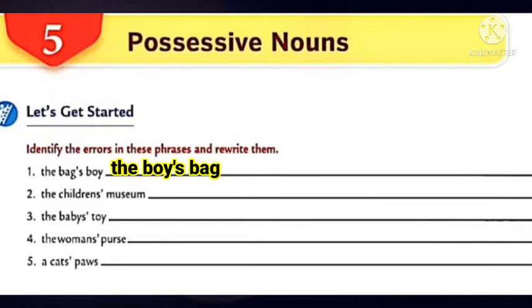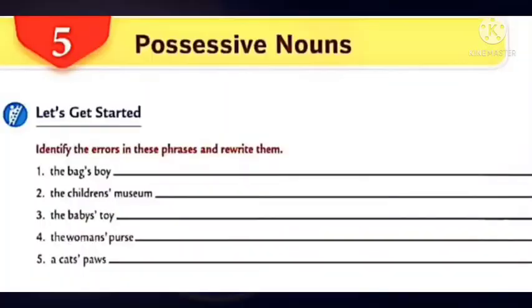We have to say the boy's bag. The boy can of course own a bag. So we can say the boy's bag. Boy is the owner of that bag. So you have to place the apostrophe after the word boy, place the apostrophe and s. The boy's bag. Now let's look at the second one.